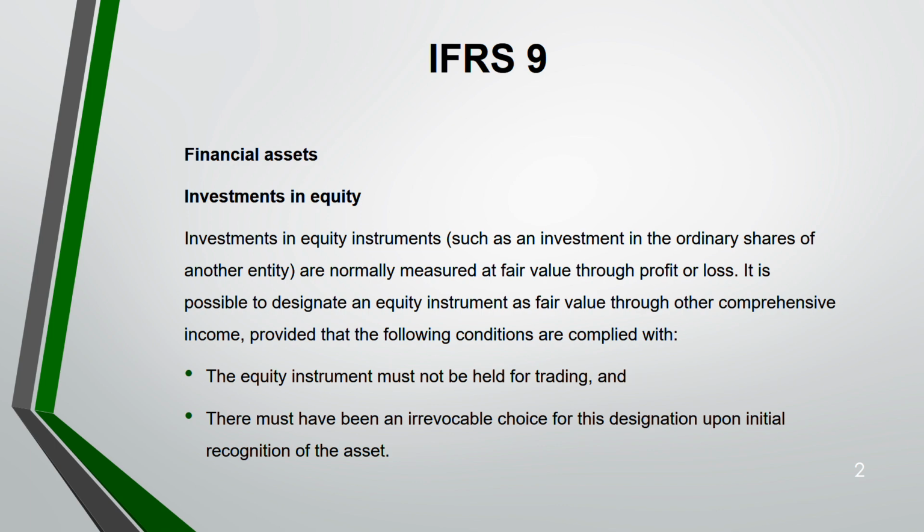What do we take in OCI normally? Recall IAS 16. Revaluation of assets. When we revalue, that revaluation is not a realized gain. It's not that we have disposed of the asset and got a gain. It is just on paper. That gain is just on paper that we are showing. Revaluation gain. So where do we record it? Under other comprehensive income. Mostly your unrealized gain is what we record in other comprehensive income.